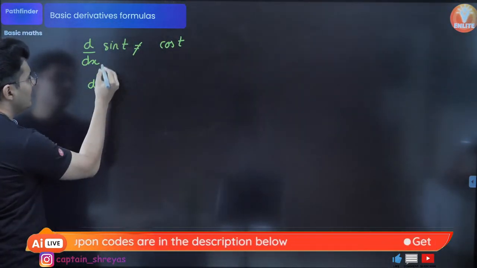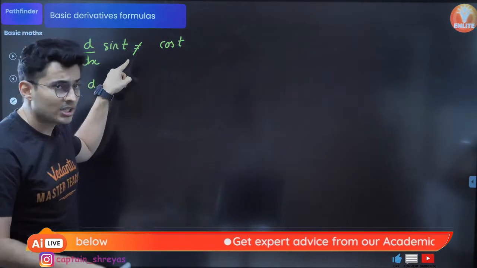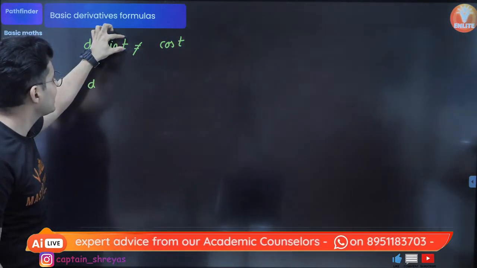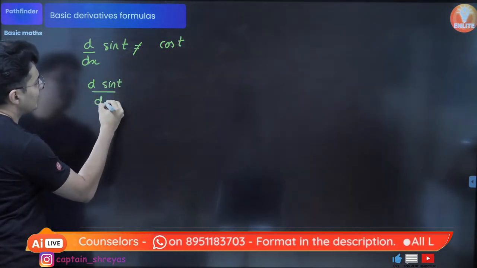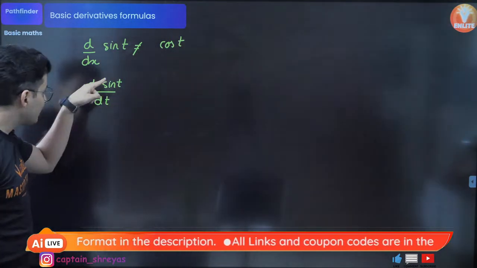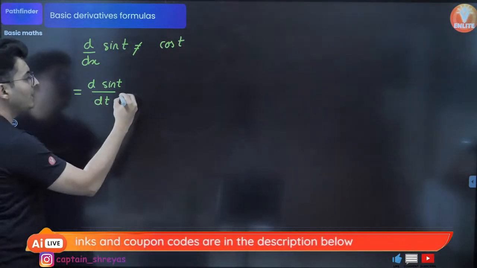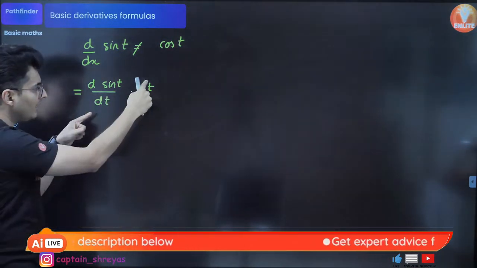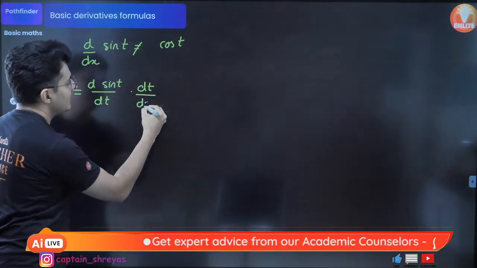So d by dx of sin t: when you have to differentiate a function which has some other variable than the one in the denominator, just take the same variable down. So it will be the derivative of sin t with respect to t only. You can only differentiate it with respect to the same variable. But since you have divided by dx, to maintain the equality, multiply it with dt. The dt cancels anyway, but you have done this so that you can manipulate it. The dx is remaining, so do not forget that dx down.